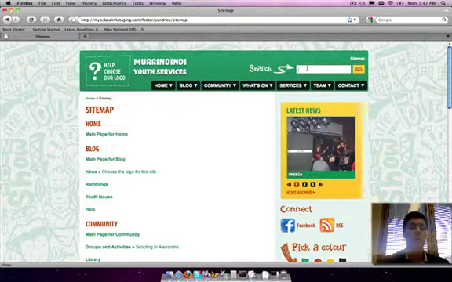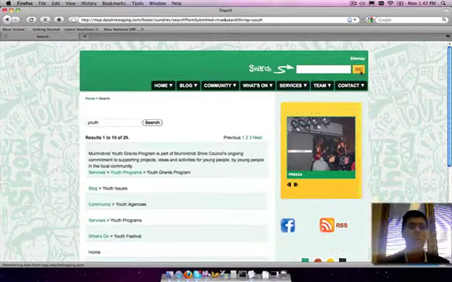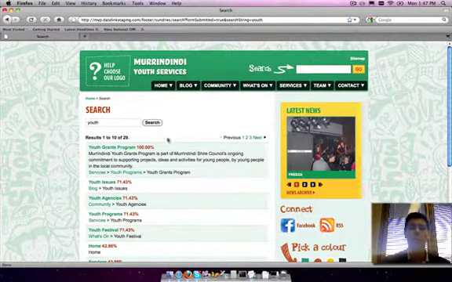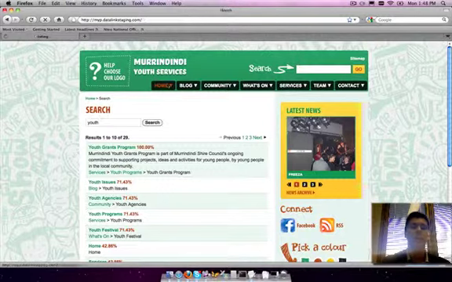There's also a keyword search which allows you to type in keywords and it will return results ranked for relevance. So here I've searched for youth and it's come up with Youth Grants Program with 100%. So that really helps people to find their way around the site.